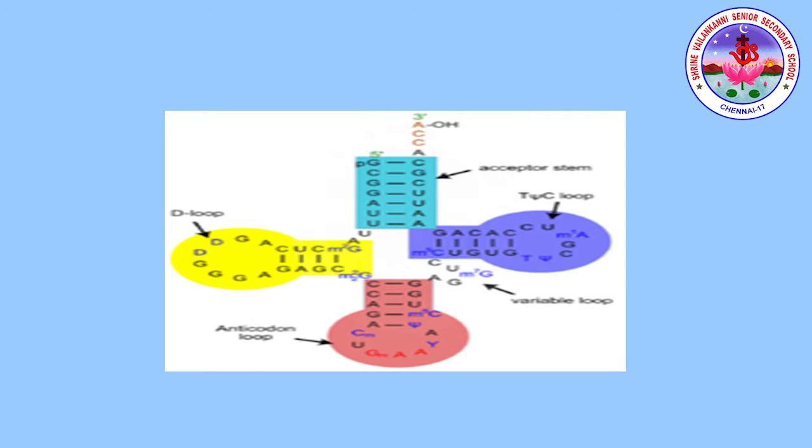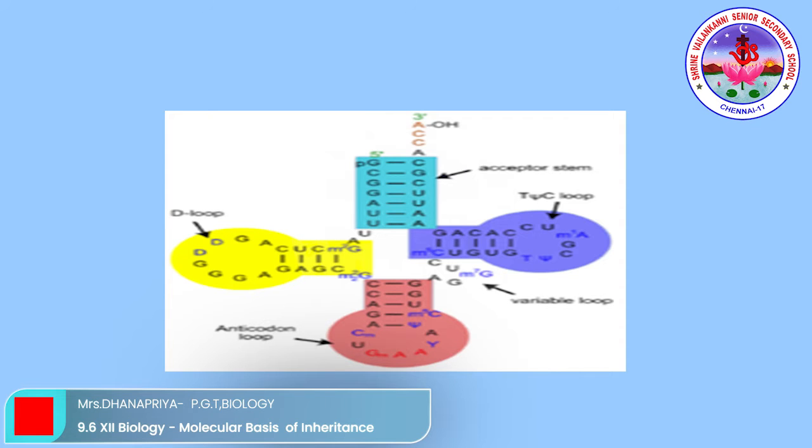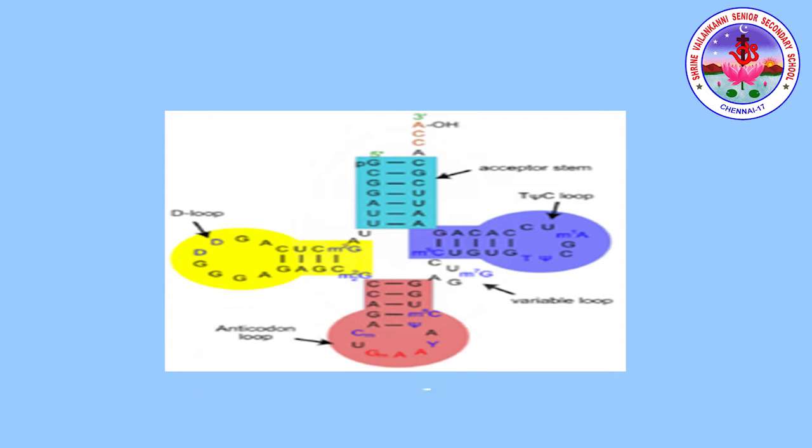tRNA structure. The tRNAs are generally 76 to 90 nucleotides long. So when you count here, there will be 76 to 90 nucleotides. Each amino acid has a specific tRNA. Stop codons are not recognized by any tRNA. Let's look at the secondary structure of tRNA, how it looks. The shape of the tRNA looks like a clover leaf, and the tertiary structure is like an inverted L shape. The folded structure is formed due to hydrogen bonding between complementary bases.